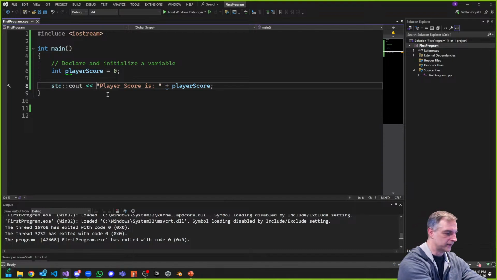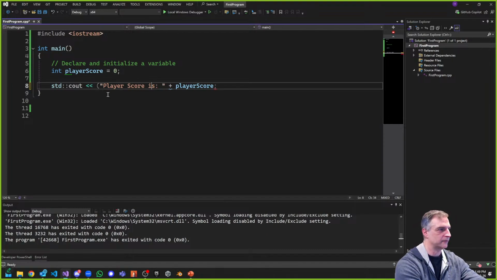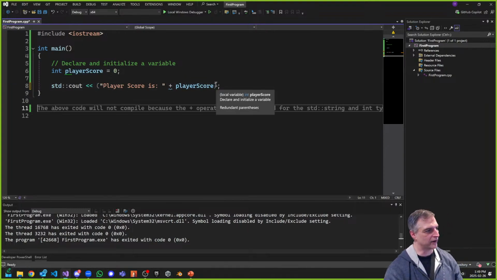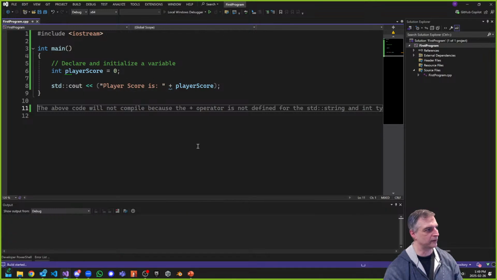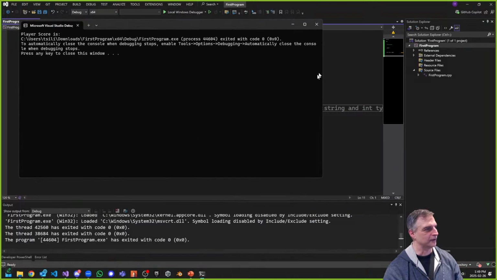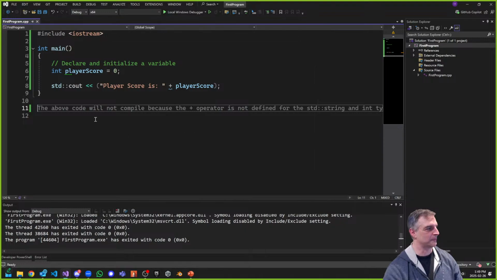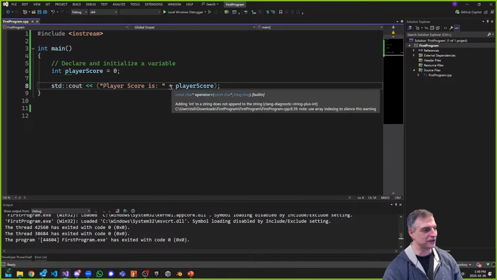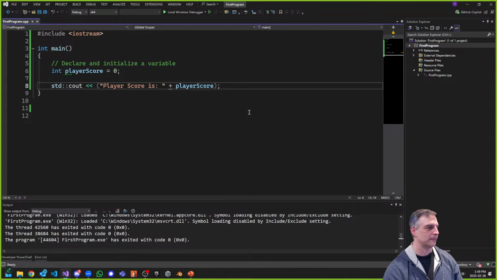So what if I did this? Would this fix the problem? If I did one of these, put it in brackets, would this fix our problem? You can see that the brackets are grayed out too, by the way, if you try this out. And then look what it says. It even told me this. It says the above will not compile because the plus operator is not defined in the standard string. Well, it actually tells you that. If I hover over, it says adding int to a string does not append to the string. It doesn't do that, all right? So it doesn't do that.